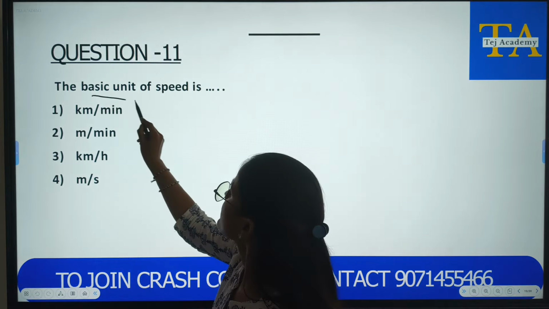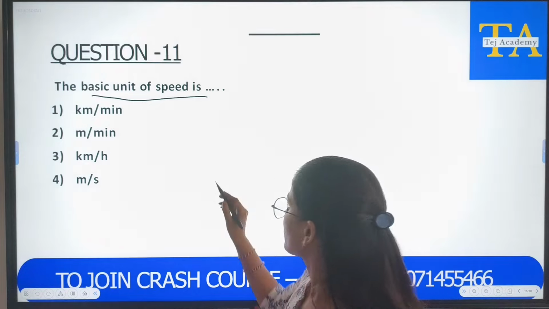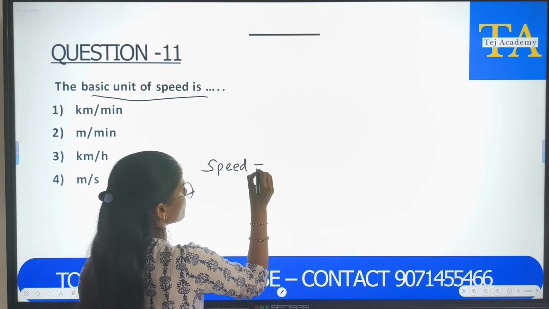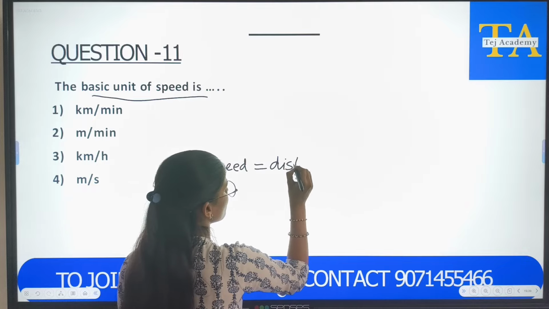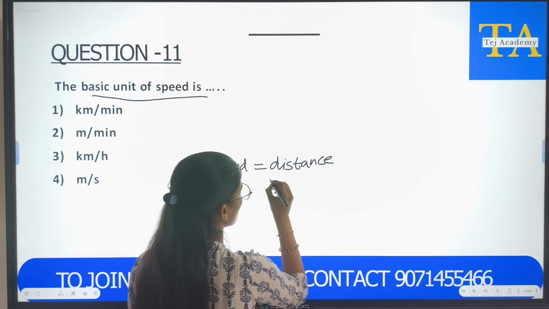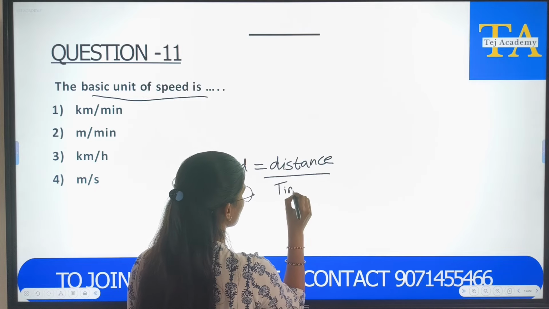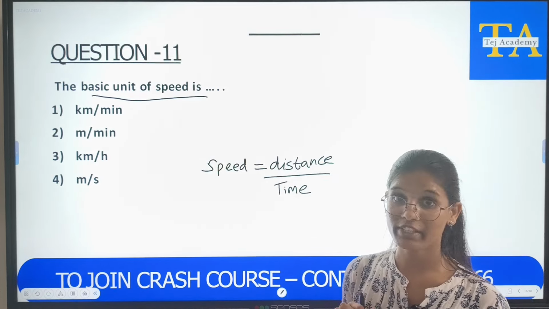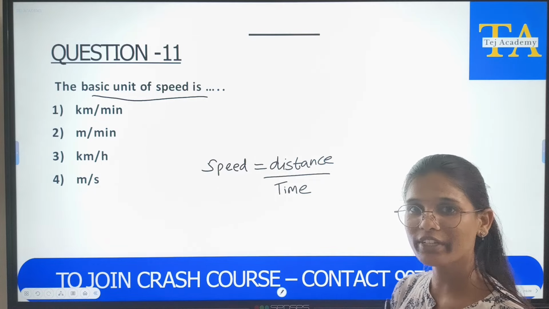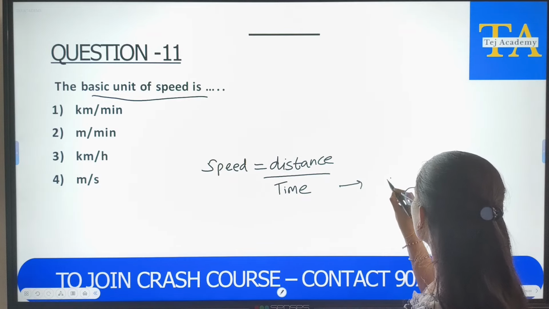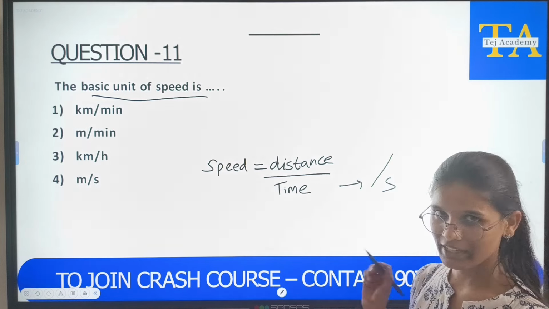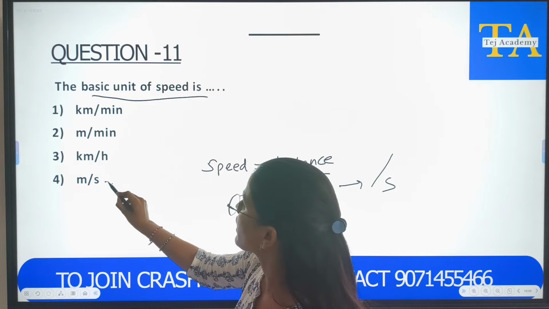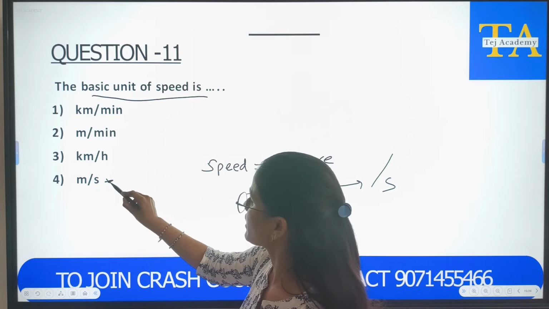Next. The basic unit of speed. We know speed is equal to distance upon time. One of our earlier questions was what is the basic unit of time, right? Seconds. So, the denominator will be seconds. Let us see. Here in these options, we have seconds in only one case. So, this is our answer.